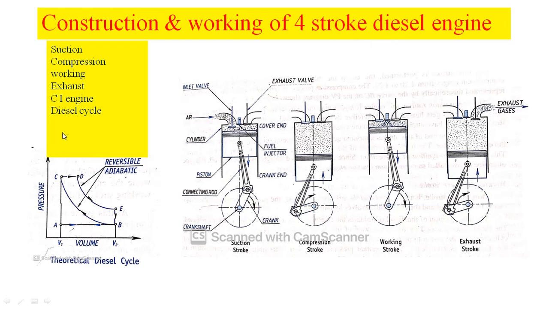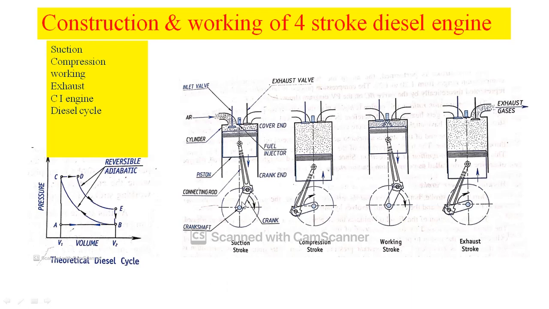So these are some of the points: suction, compression, working, exhaust, CI engine. Why is this a CI engine? Because highly compressed air initiates the combustion process. Then the diesel cycle: it works on the theoretical diesel cycle, or constant pressure ignition cycle.